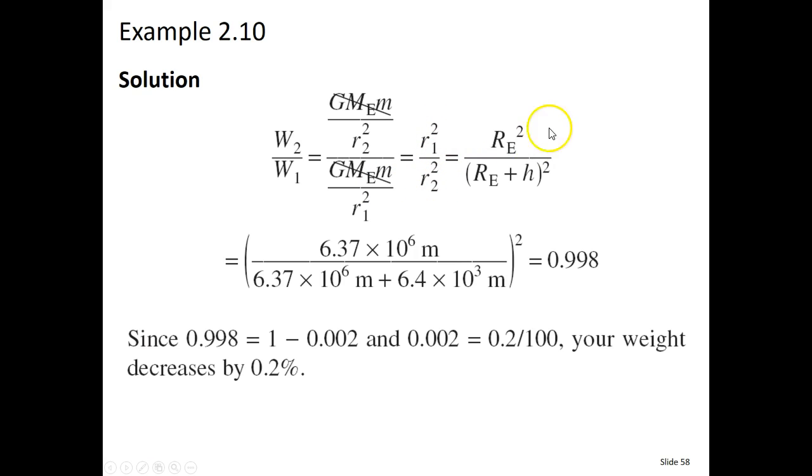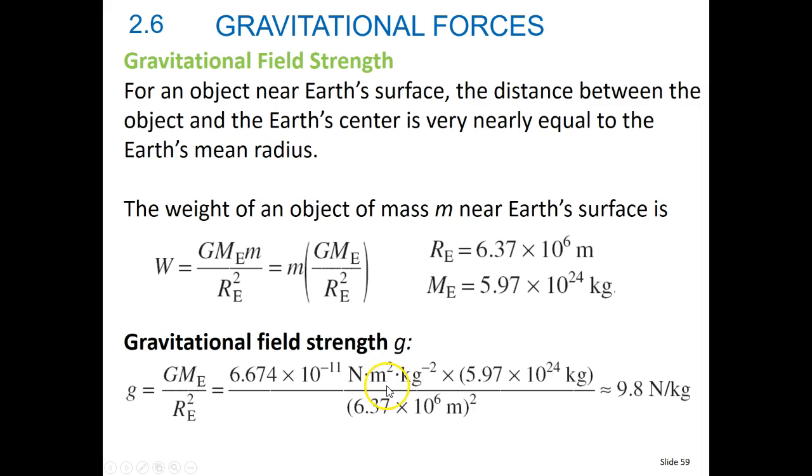We said R1 was the radius of the Earth squared, and R2 is actually the radius of the Earth plus the height at which that airplane is flying. Now we can do those two, and we end up with 0.998. Since 0.998 is equal to 1 minus 0.002, and 0.002 is 0.2 divided by 100, your weight would decrease by only about 0.2%. So not a really big change in your weight.